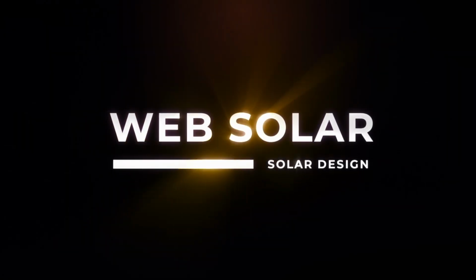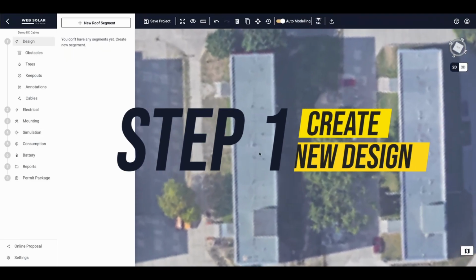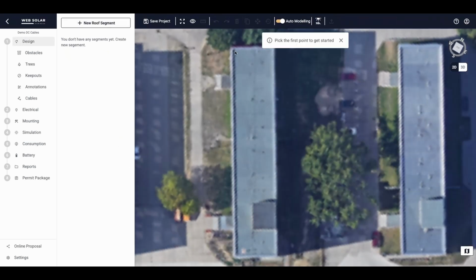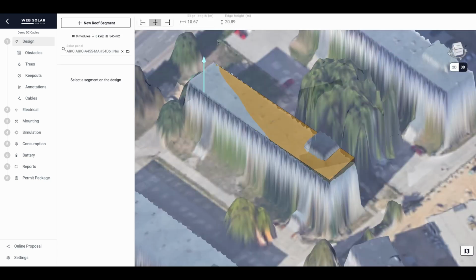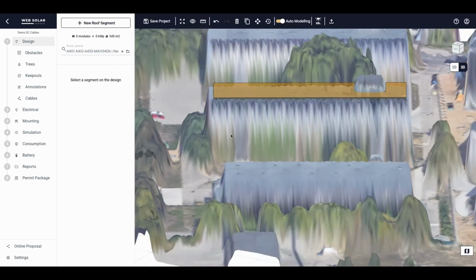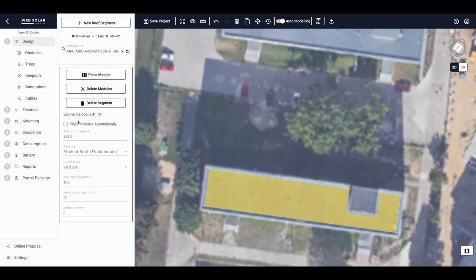Today, we'll take you through the step-by-step process of creating DC cables. Let's get started. First, create your solar design in the Web application. Create a new segment and add a new design. Use Place Modules automatically to add modules to the design.